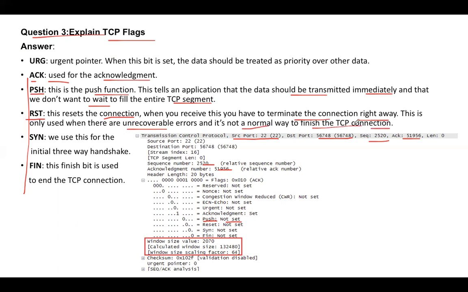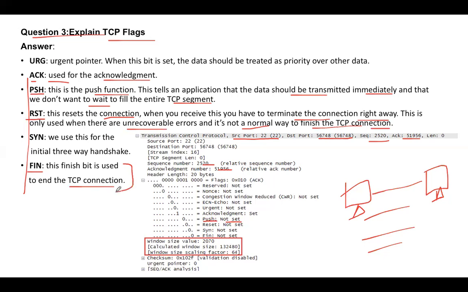See, once these two machines set up the TCP connection, why? Because they have to process data. Let's say the sender has data to send. That is why the TCP connection is established. So ultimately, when all the data is transferred, what you should expect is FIN. The FIN, or finish, bit is used to end the TCP connection.